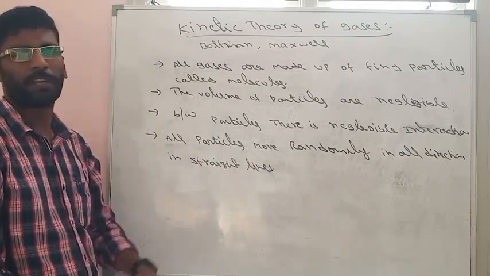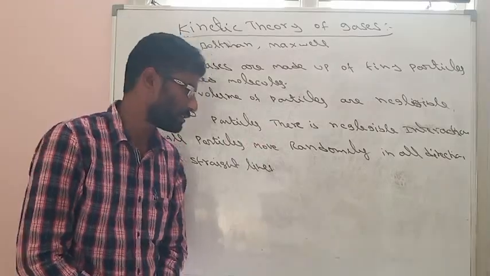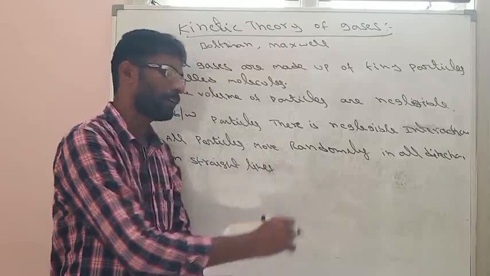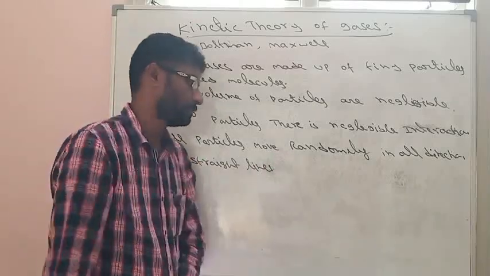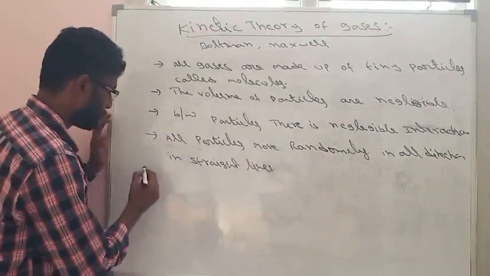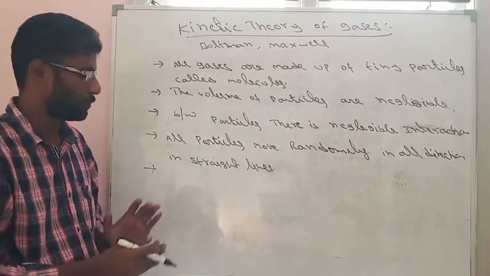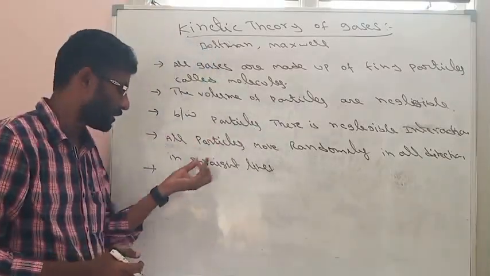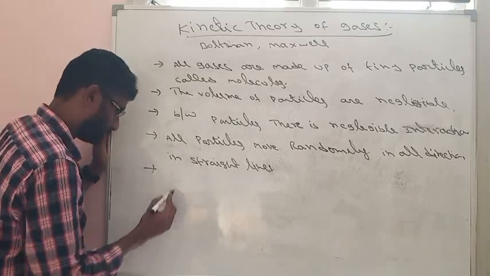So because of very weak or negligible interactions, particles move randomly in a zigzag manner, and all these particles' motion will be straight-line motion. So this is the next point. Whenever particles are moving, one particle can collide with other particles, and collisions are given by the next point.